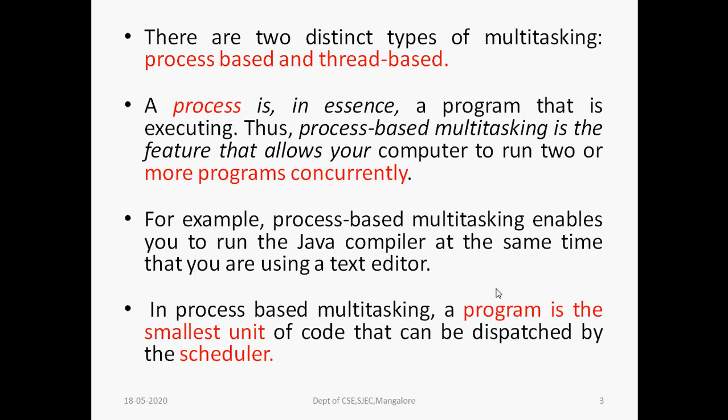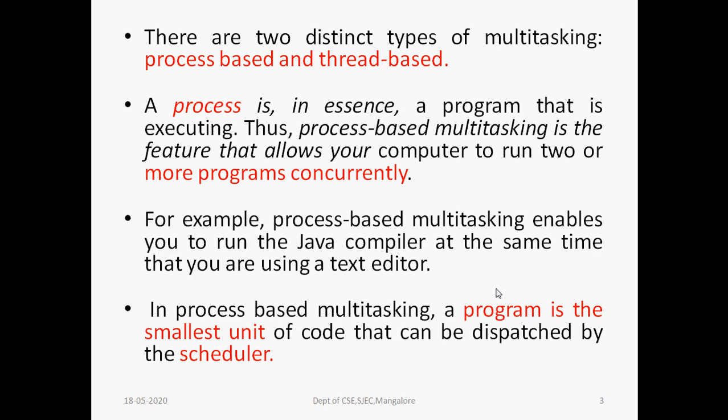For example, process-based multitasking enables you to run the Java compiler at the same time you are using a text editor. You are using a Java editor, and at the same time you are executing programs with the help of the Java compiler. Sometimes you are editing in Microsoft Office, editing the text, and at the same time printing another file through the printer. These are all examples of multitasking.